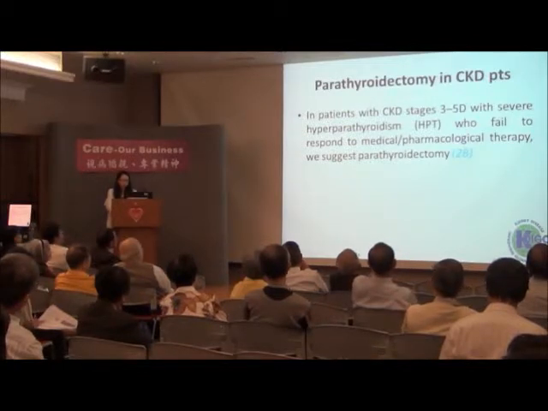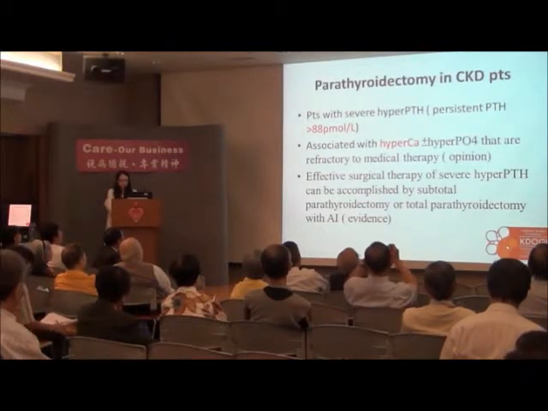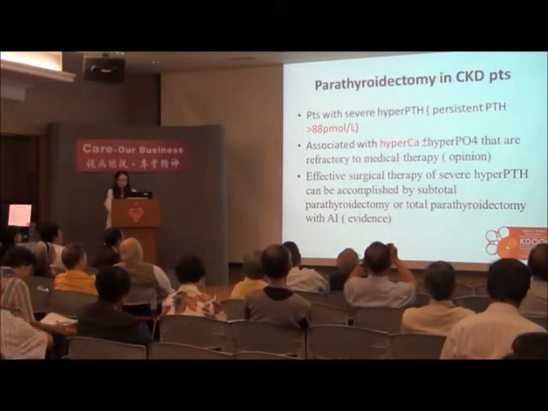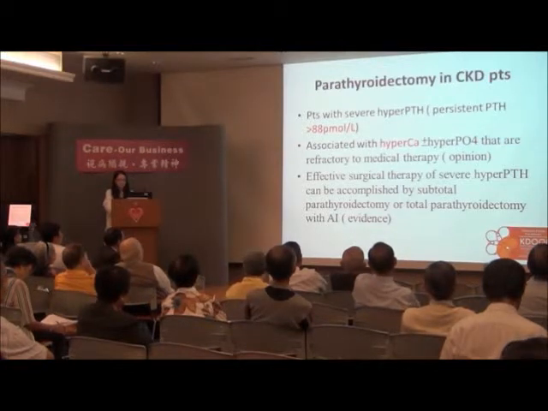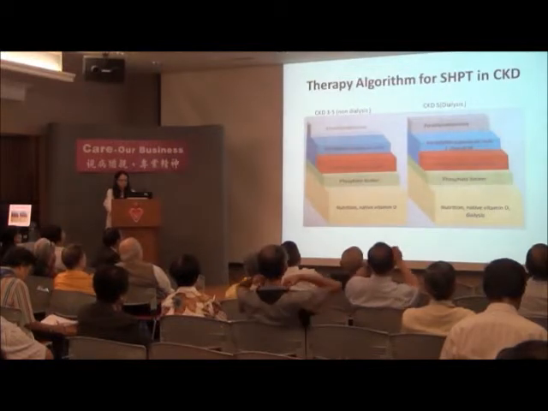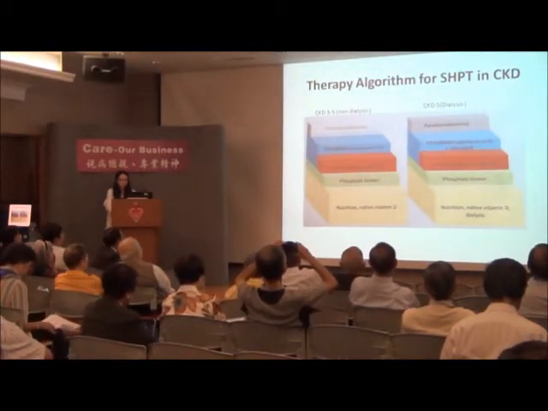But we still have some patients who have severe hyperparathyroidism and do not respond to medical treatment, so what can we do? The KDIGO guidelines suggest that those patients who do not respond to medical treatment be considered for parathyroidectomy. Those patients with severe hyperparathyroidism also associated with hypercalcemia, with or without hyperphosphatemia, where we go back to the medical treatment, the guideline suggests total or subtotal parathyroidectomy. This is the summary of the therapeutic algorithm of secondary hyperparathyroidism in patients with CKD.